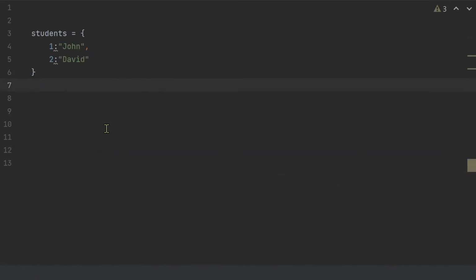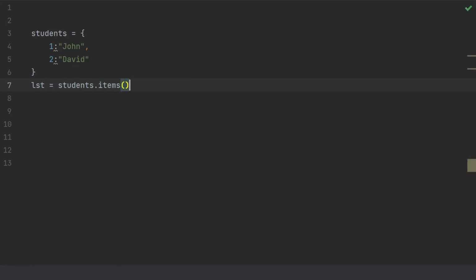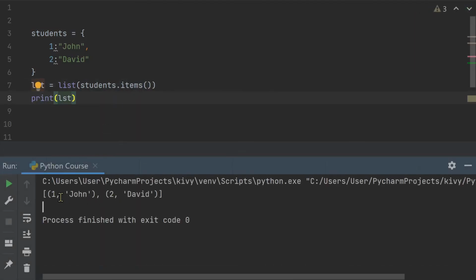Next, we have the items function. And what this function does is, it will show us all the elements in my dictionary. First, let me declare a variable, and I'm gonna name it LST. And inside this LST, I want to store all the elements or all the keys and the values of this dictionary. To do that, I'm gonna use the items function. So students.items, and before we do anything, let me first convert this into a list, because Python doesn't know that I want it as a list. So LST, and then print LST. What we should get is the key and its value stored inside a tuple, and this tuple is stored inside a list.